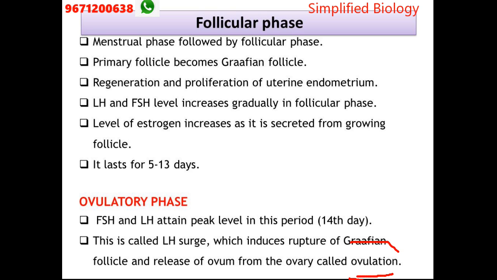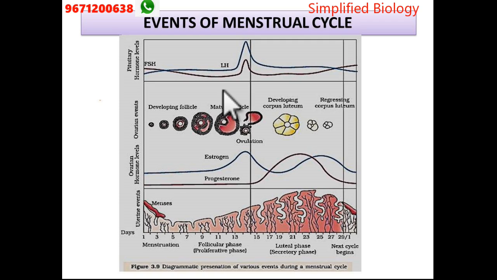Simultaneously, estrogen is also going to increase. Its time period is from day 5 to day 13, approximately 2 weeks. The second phase is the ovulatory phase.